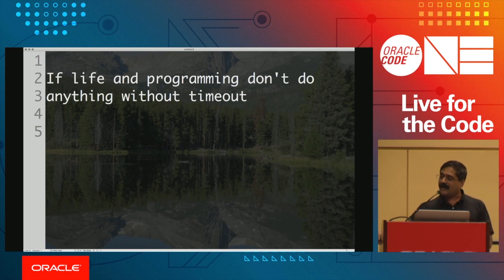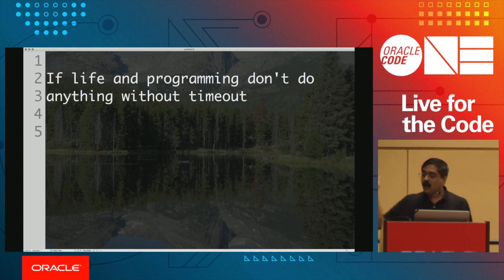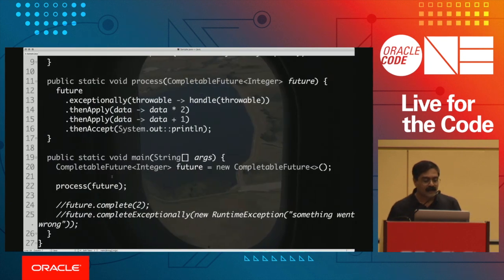Well, the sad part is in Java 8, they did not have timeout, which means you just don't know how long you're going to wait for something to finish, and that's simply not acceptable. I'm using Java 11 over here, but they fixed it really quickly in Java 9. So in Java 9, you have a timeout available. Let's think about how timeout will work in this scenario.